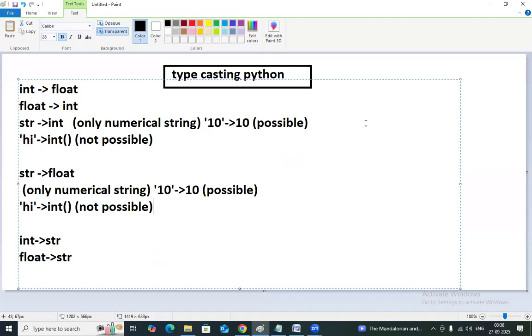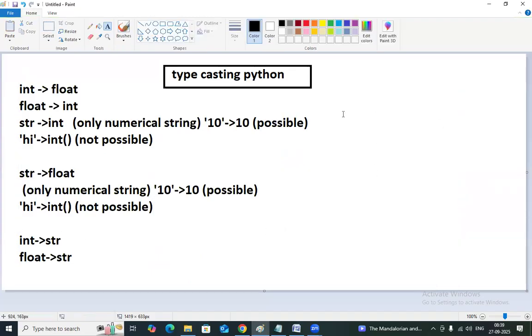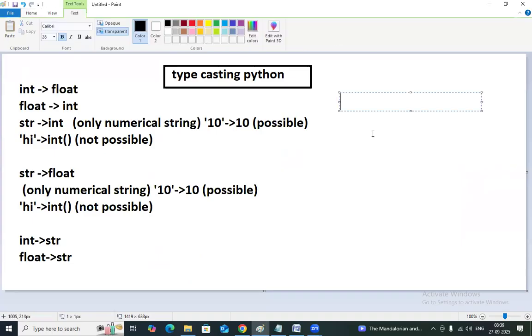At the same time, some other castings are available. For example, I have list data and I want to convert it into tuple. Yes, it is possible. I have list data and I need to convert it into set. Yes, possible.